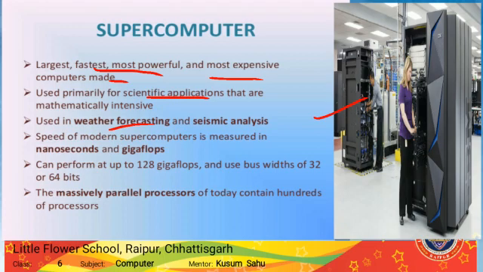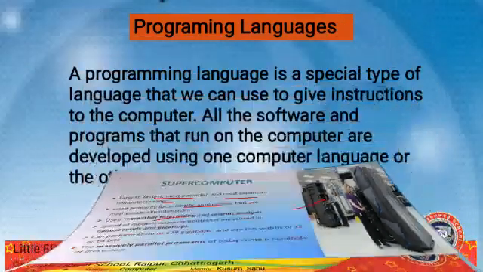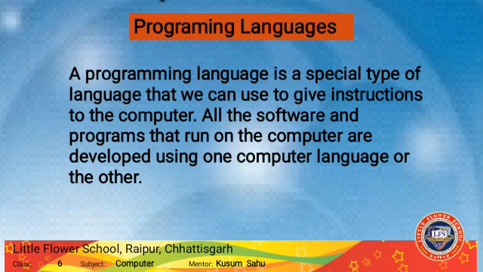Now come to the next topic, that is programming languages. What is a programming language? A programming language is a special type of language that we can use to give instructions to the computer.